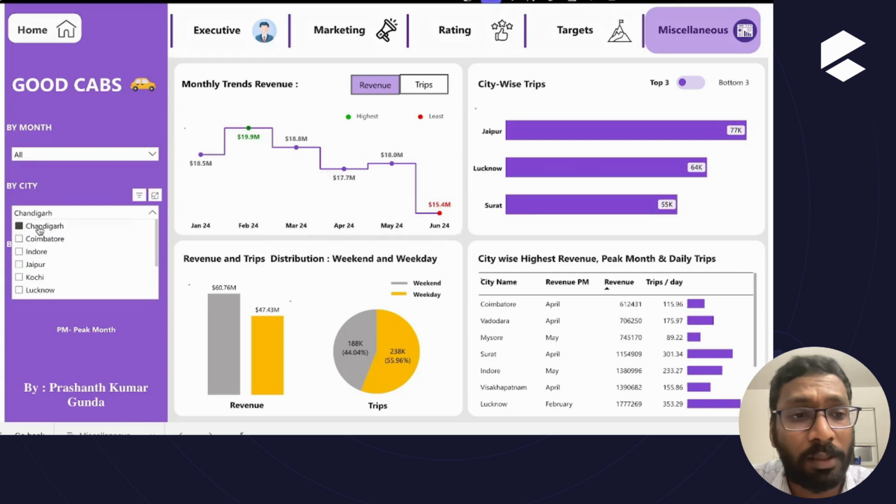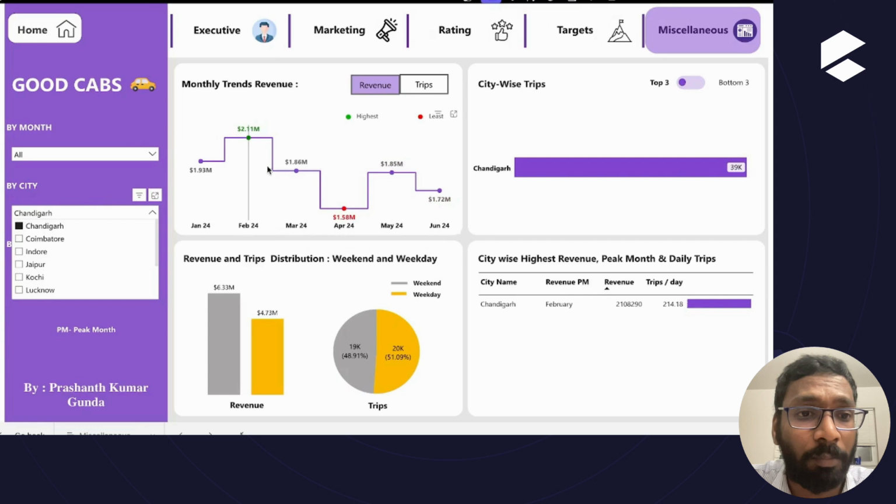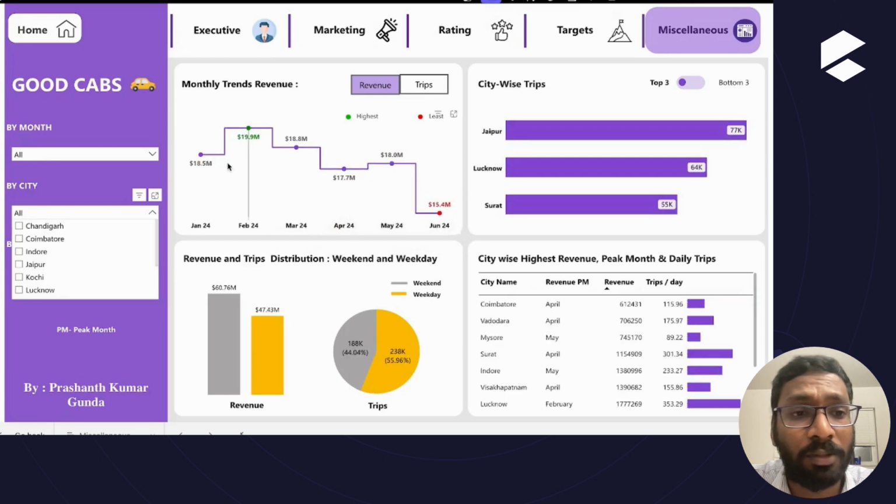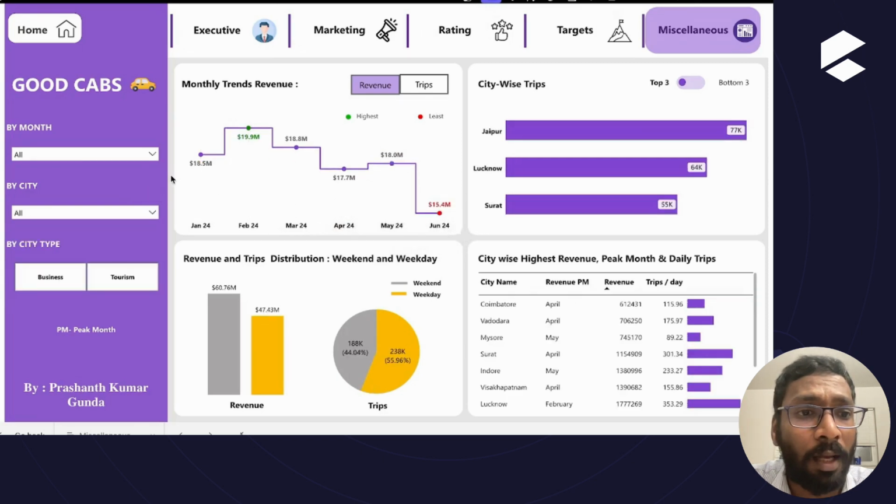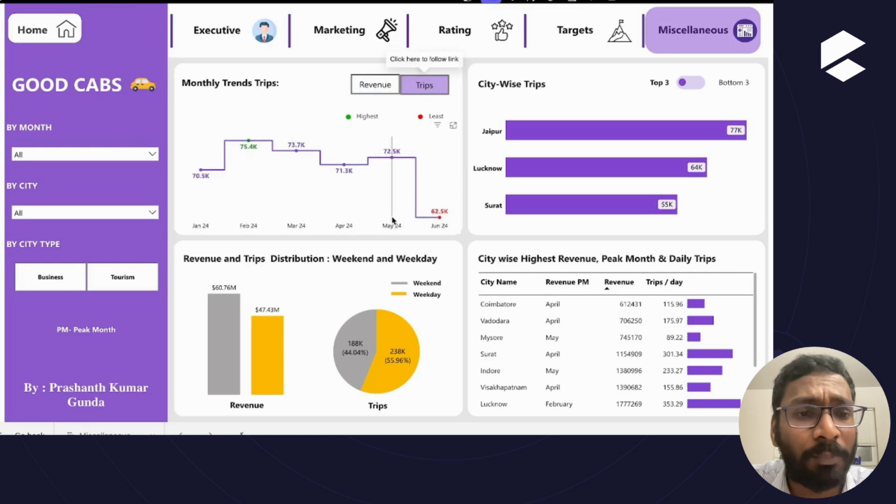And when we select a particular city, city-wise analysis can also be made. So for Chandigarh, February is performing well and April is performing the least, which can also be seen from the colors. And we can hover over each marker point to get the values for that particular month as well. When we select trips, the similar analysis can be done, like the least and highest months can be seen by the color code, like green and red colors.